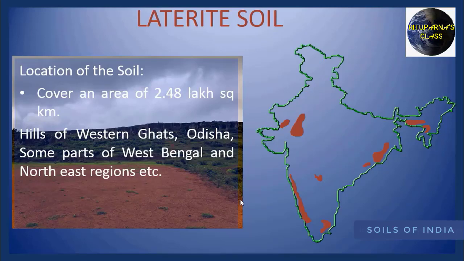Now we'll see the distribution of laterite soil. We can see laterite soil covers the India in a scattered way, and it also covers 2.48 lakh square kilometer, which is relatively less from the other soil. Laterite soil occupies hills of Western Ghat, Orissa, West Bengal and northeastern regions.